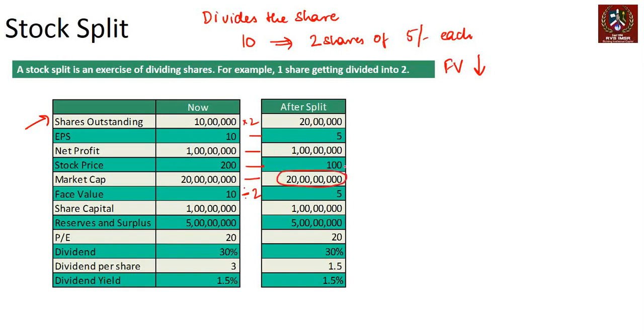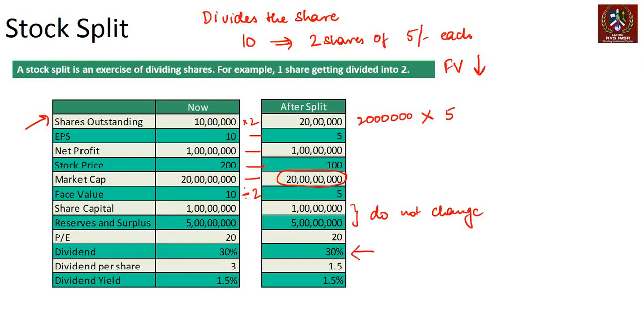All we have done is divided the number of shares, right? Share capital and reserves and surplus do not change. Unlike a bonus, they do not change because now you're multiplying 20 lakhs with 5. Earlier we were multiplying 20 lakhs with 10. So that doesn't really change the share capital. PE doesn't change like earlier.